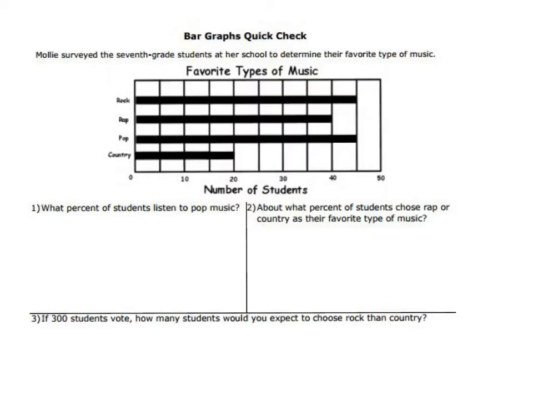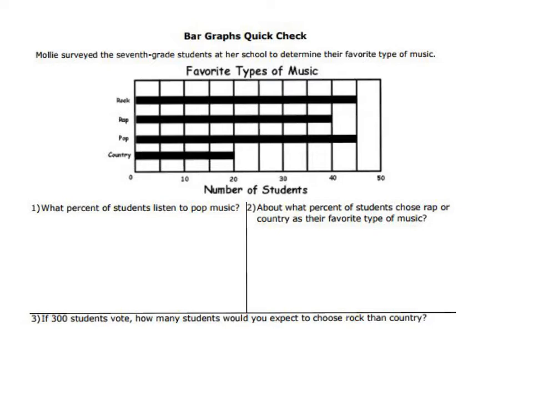Okay, so on Friday, we started bar graphs. And with bar graphs, you needed to find percents and compare. So we're going to continue that. Now, on Friday, we did bar graphs that were all going up and down, which is vertically. These are going horizontally. Okay, so make sure that you know how to read both types of graphs.